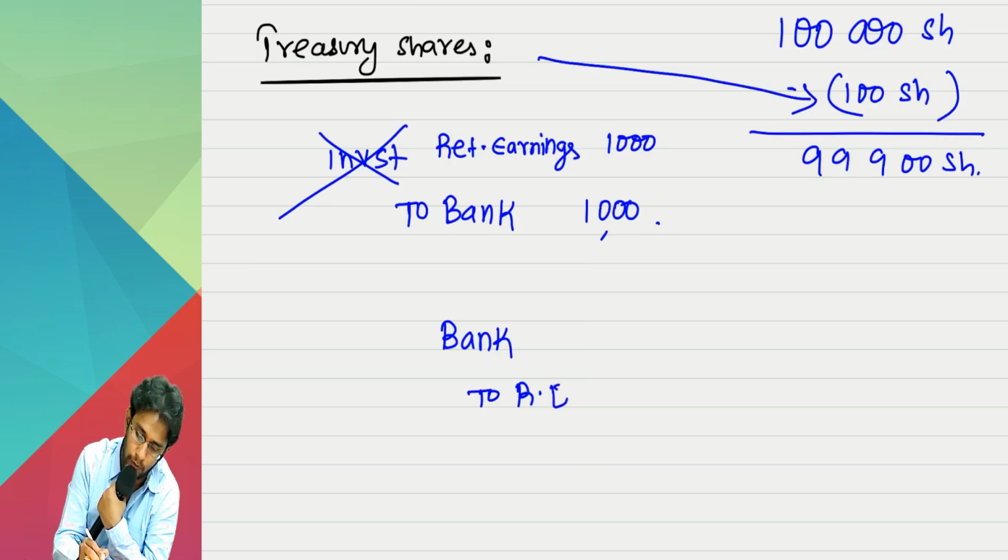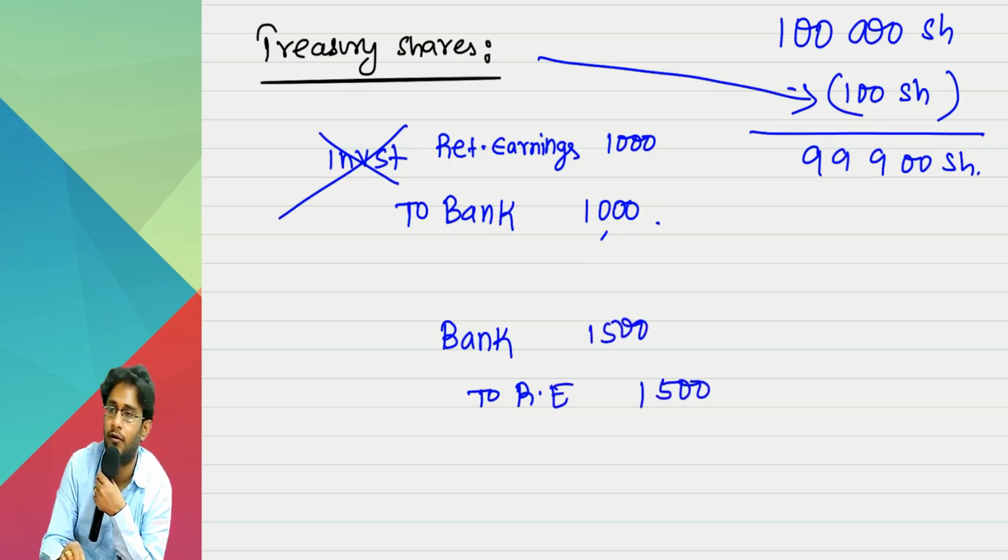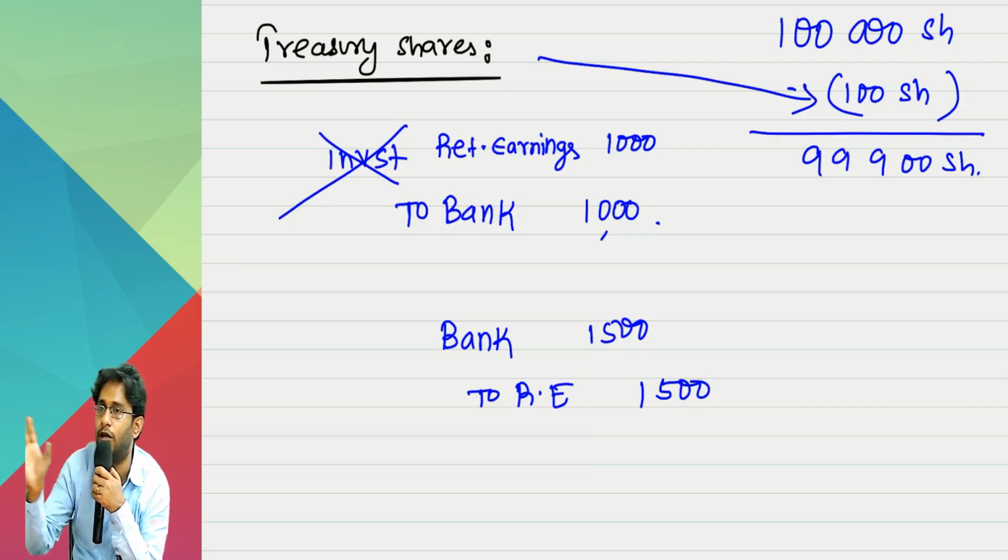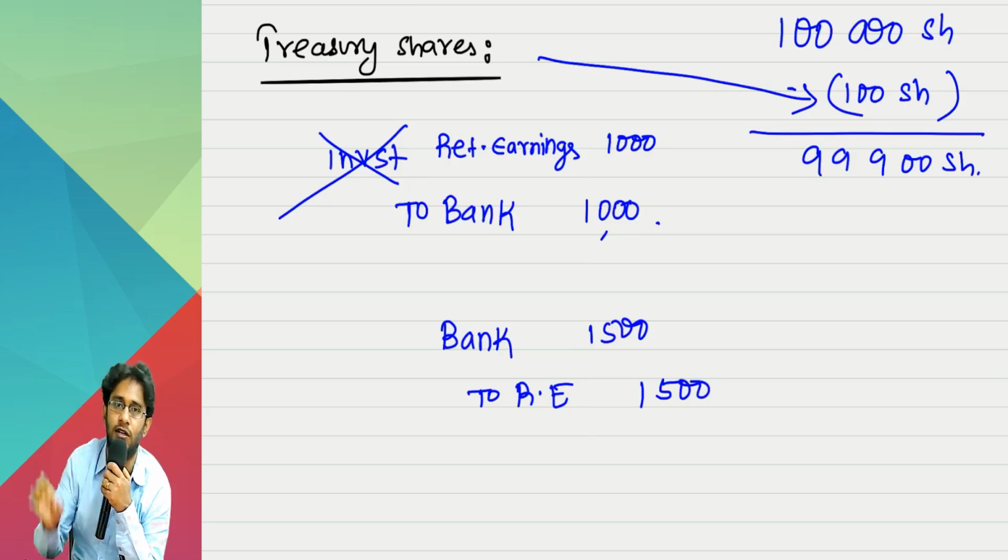Bank account debit to retained earnings. How much is profit on sale? 500. The 500 automatically gets accounted under retained earnings. You need not do anything for that. All you have to do is retained earnings to bank, bank to retained earnings.